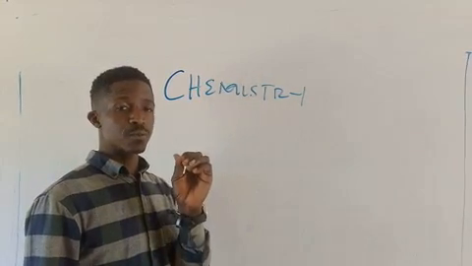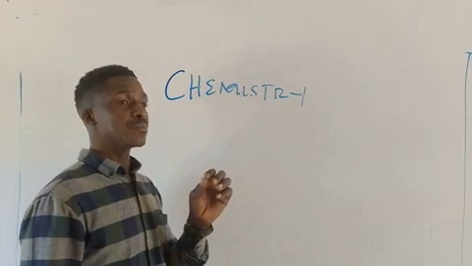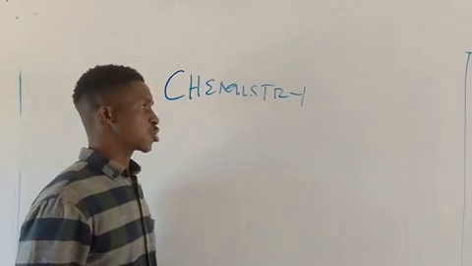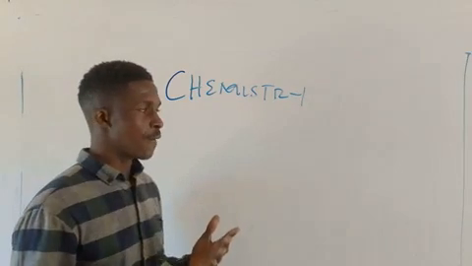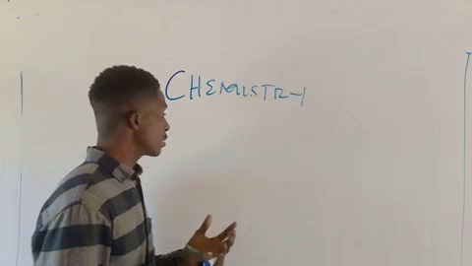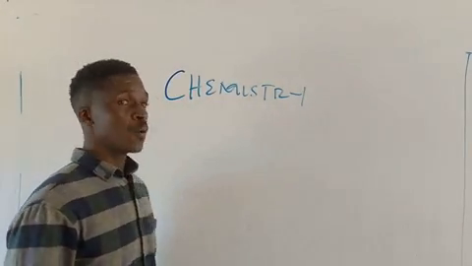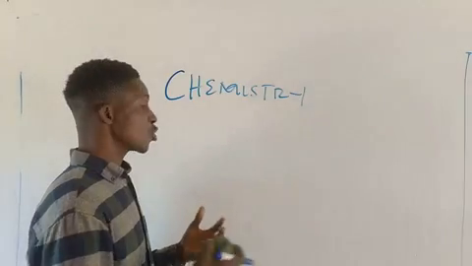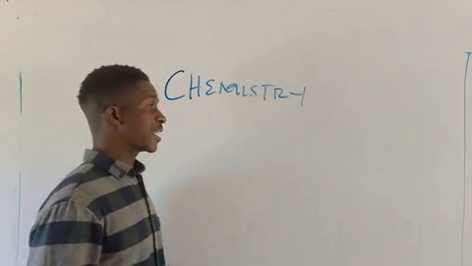I want us to note something very important. These are called terms used in organic chemistry. For you to understand the concept of organic chemistry very well, it's important for you to know the terms used in organic chemistry. It's going to help you understand so many things, most especially when we come to nomenclature.